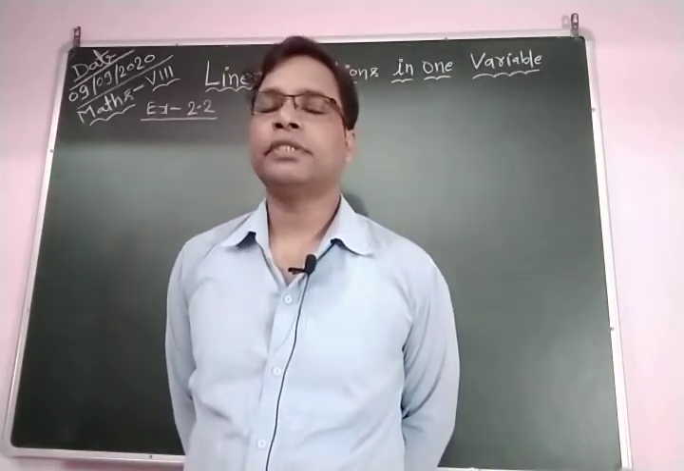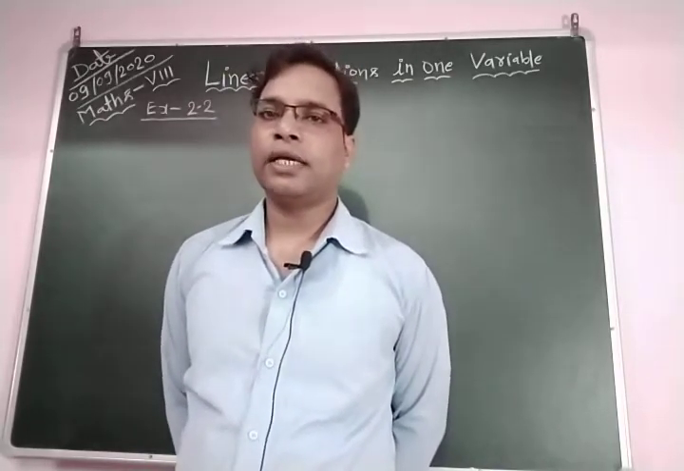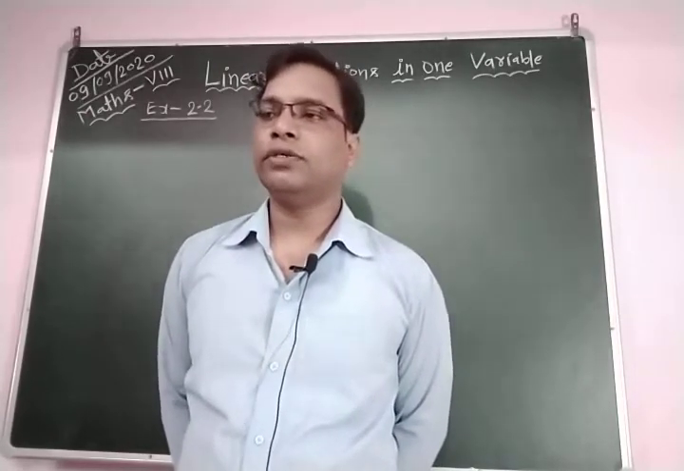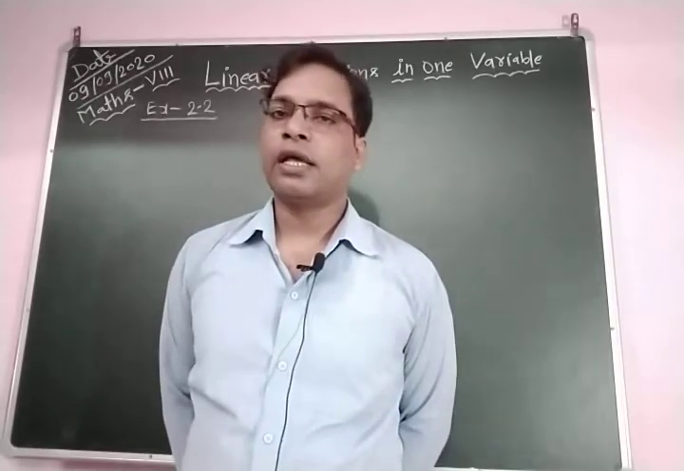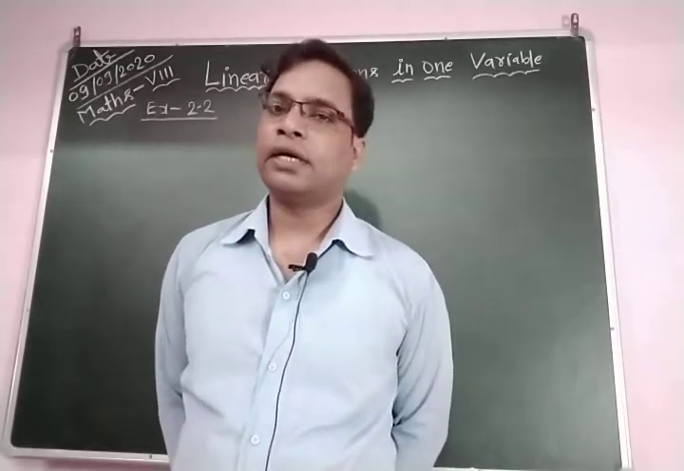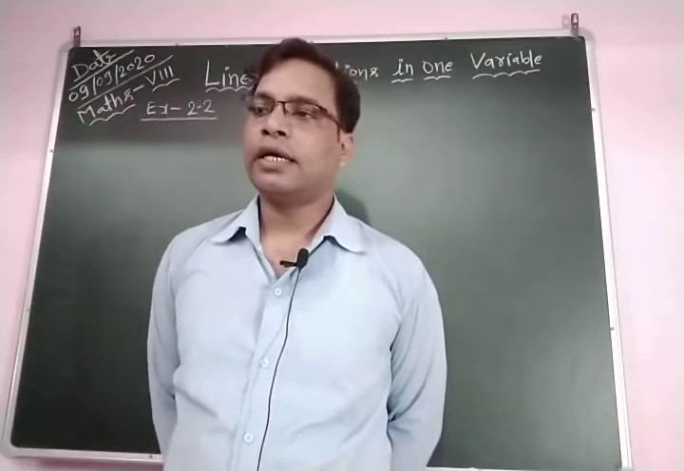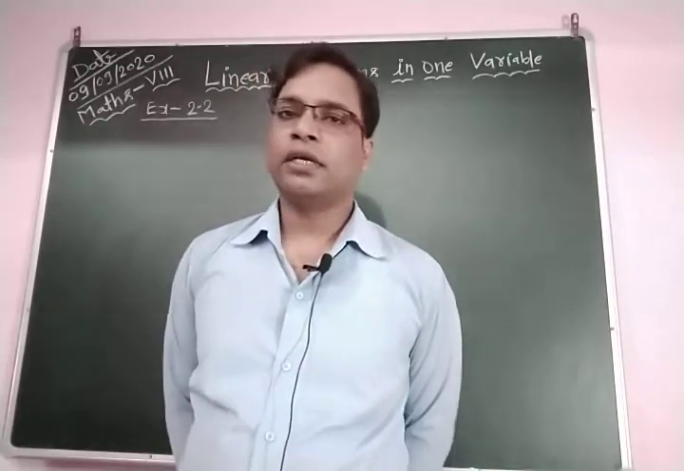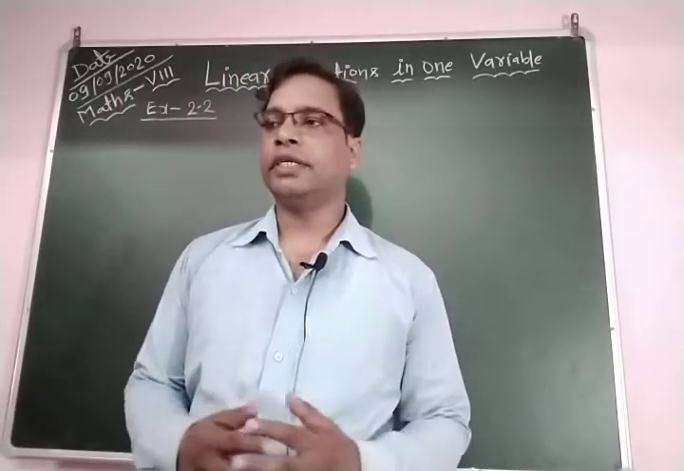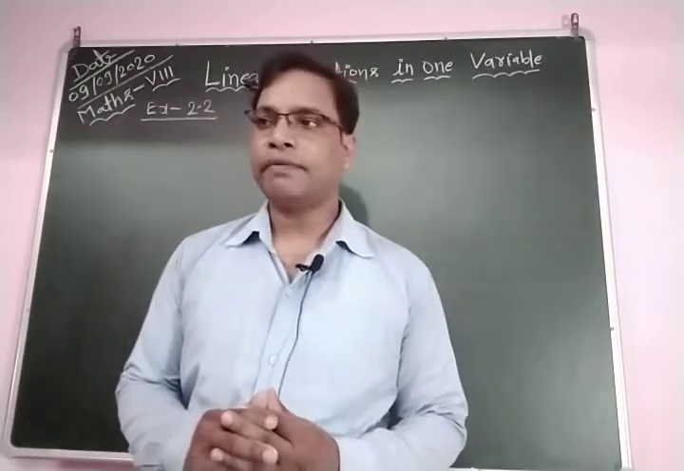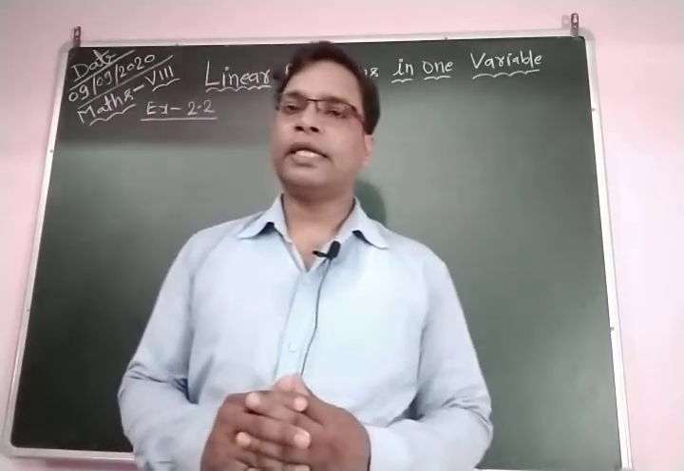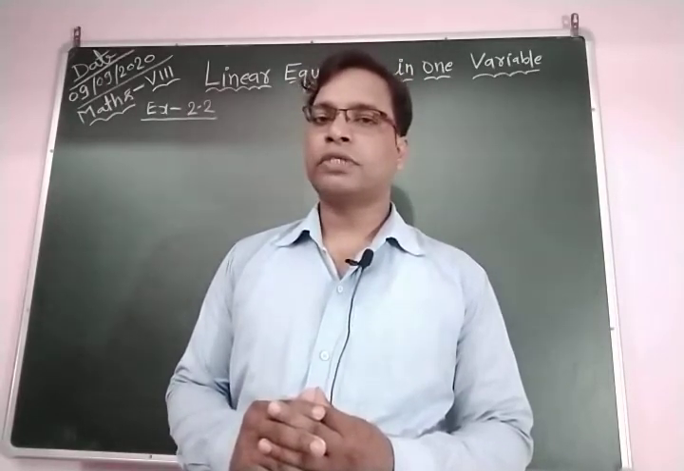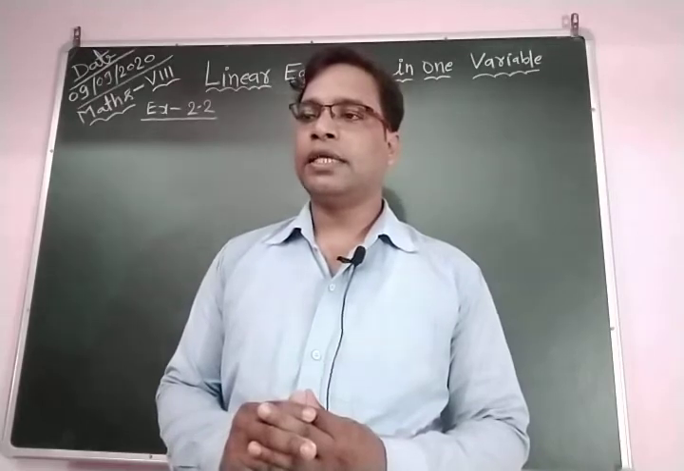Question number 9 says the ages of Rahul and Harun are in the ratio 5:7. Four years later, meaning after 4 years, the sum of their ages will be 56 years. The question asks what their present ages are.